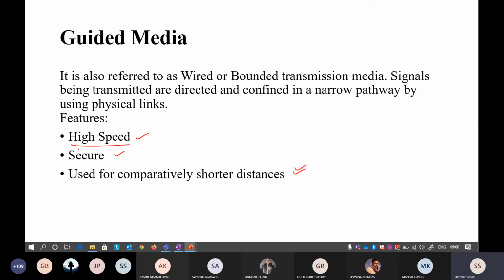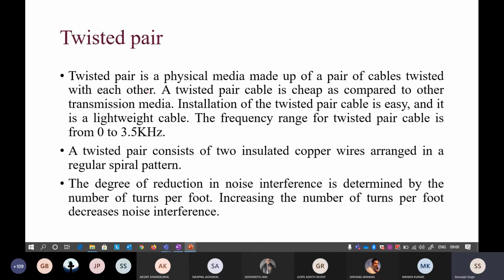Due to this particular strength of the guided media, we tend to use it for secure and high speed communications. Now the first one is your twisted pair. Twisted pair is used in the frequency range of 3.5 kilohertz. I'll show you the diagram here.